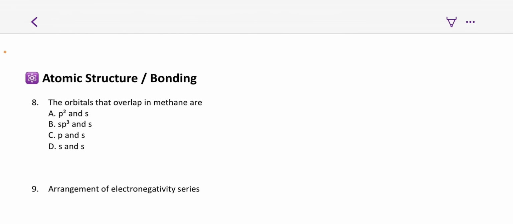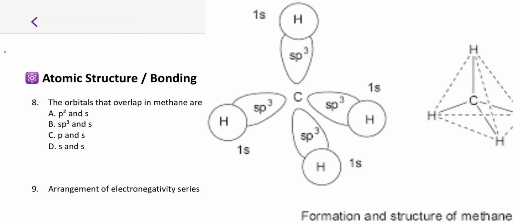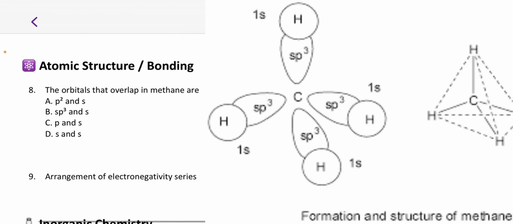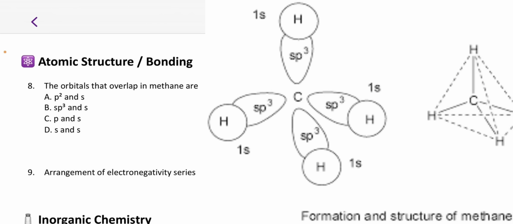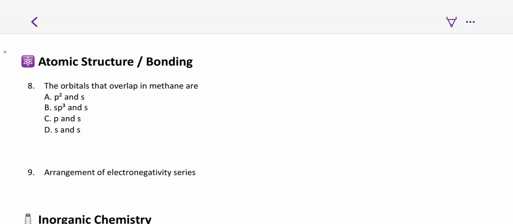Orbitals that overlap in methane are, so you'll be seeing a diagram on your screen right now. Methane is normally sp3 hybridized. Alkanes are sp3 hybridized. That is, the carbon atom is sp3 hybridized. And what is hybridization? Hybridization is the mixing of different orbitals to form a single hybrid orbital.